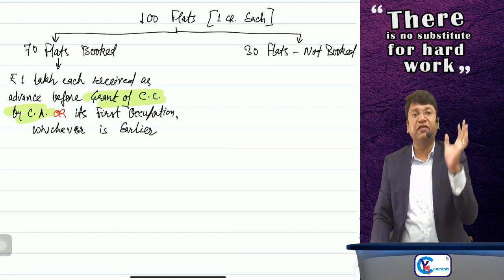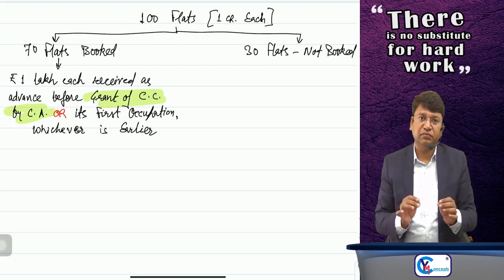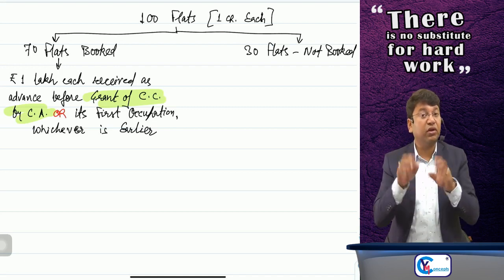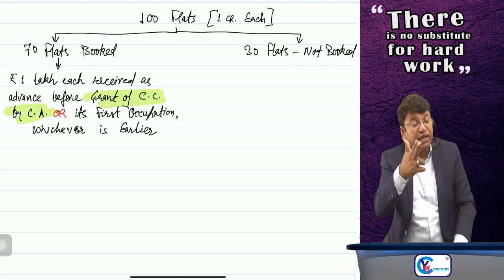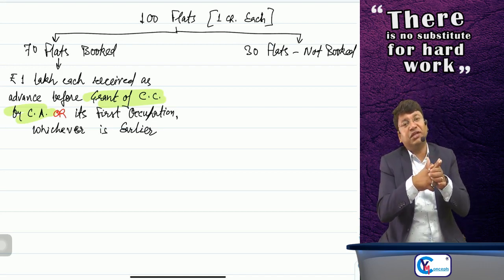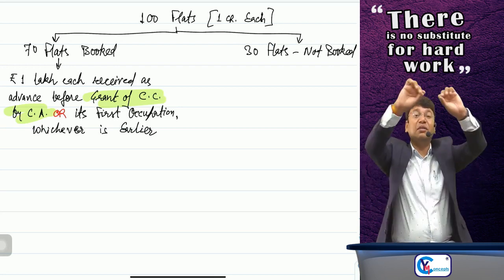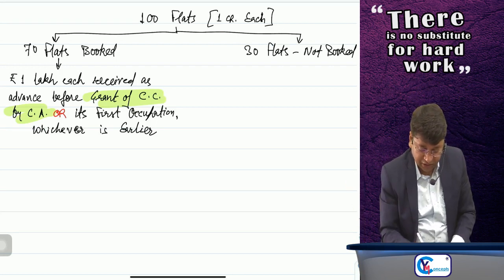So for 70 flats, rupees 1 lakh each for each flat was received as advance before grant of completion certificate or its first occupation, whichever is earlier. So the trigger point is either grant of completion certificate by the competent authority or its first occupation. What is the relevance of this? Whichever is earlier, first occupation.